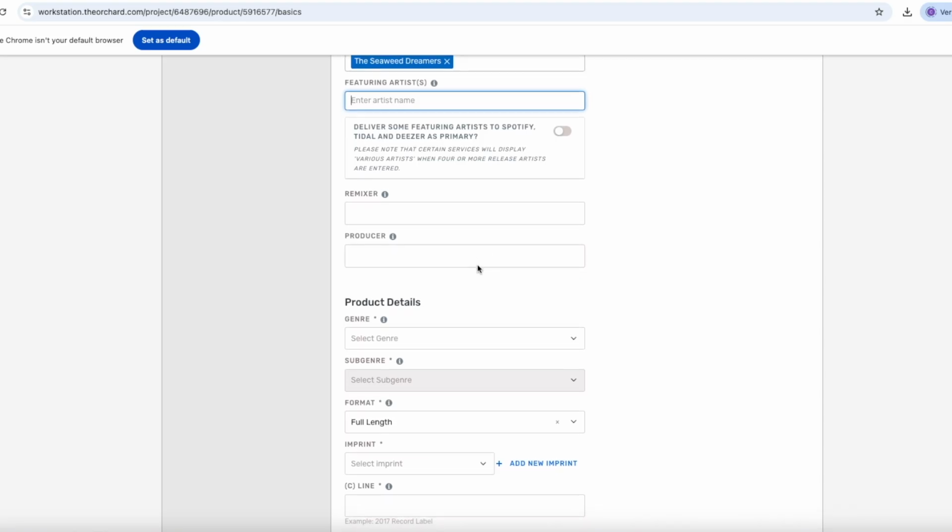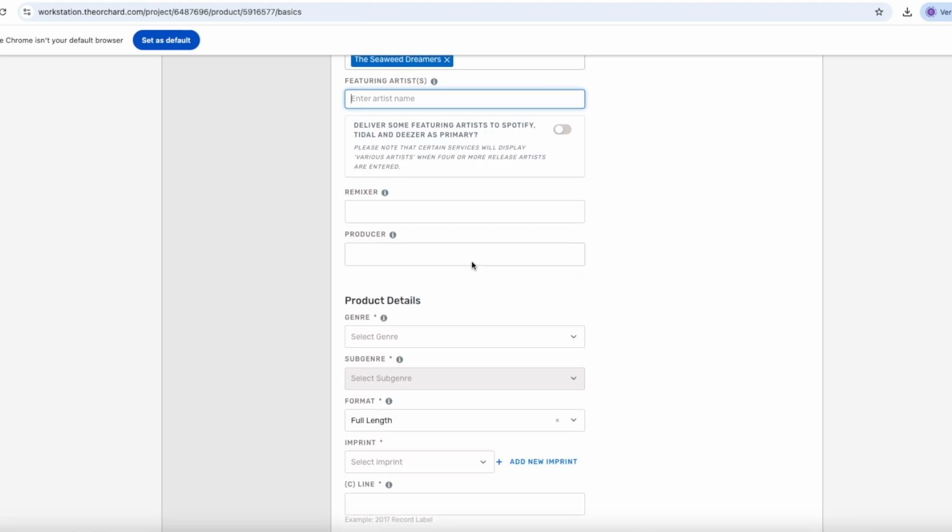Moving on to producer. Producer should only be entered here at the basic level if the same producer has produced all the tracks on the release. If there are different producers for different tracks, then you'll enter them individually later in the process. In that case, leave this field empty for now.